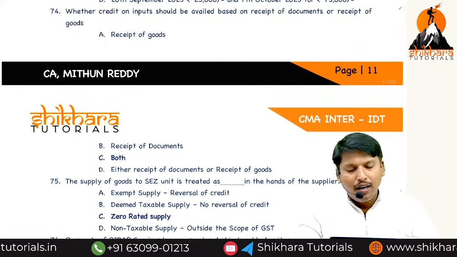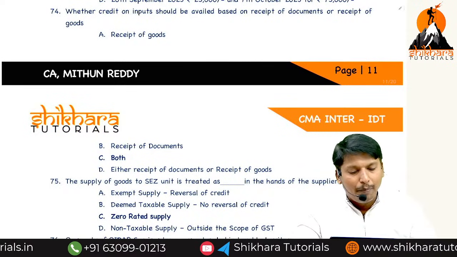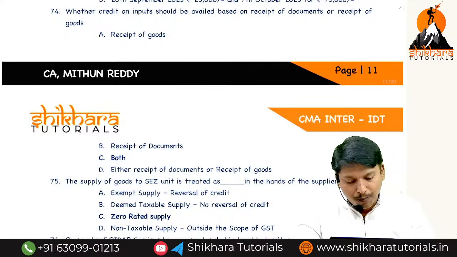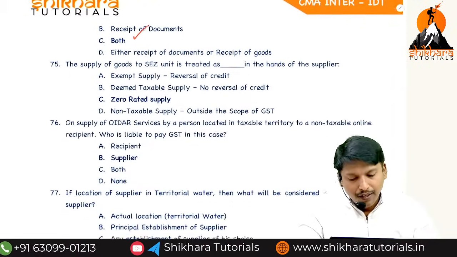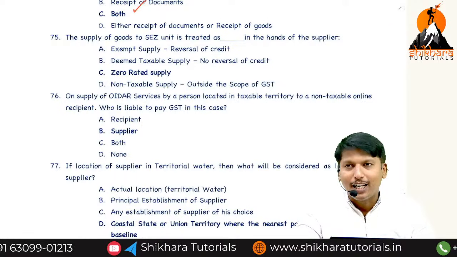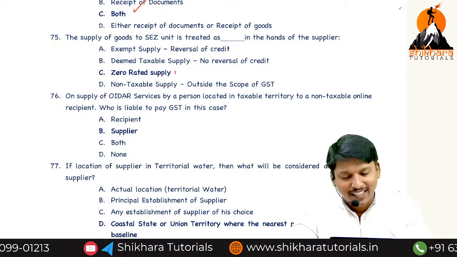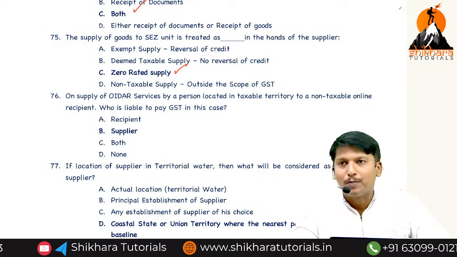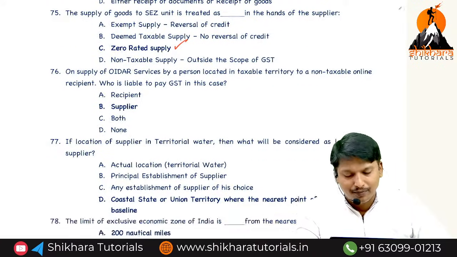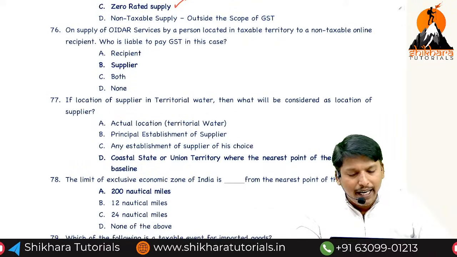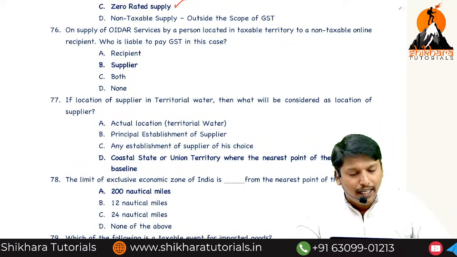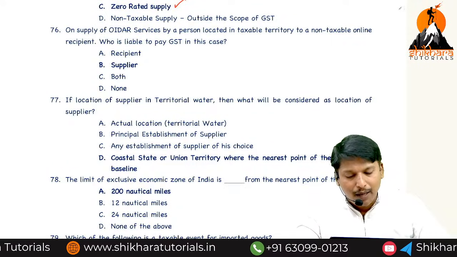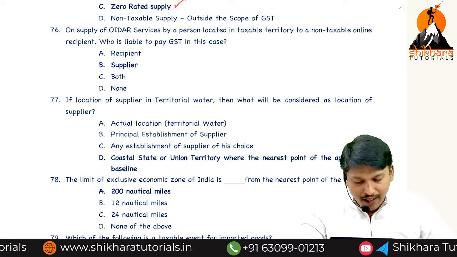Whether credit on input should be availed based on receipt of goods or receipt of documents or receipt of goods, both. The supply of goods to SEZ is considered as exports. Exports are zero rated, sir. DTA from SEZ, DTA to SEZ considered as exports. On supply of OIDAR services by a person located in taxable territory to a non-taxable online recipient, who is liable to pay GST? Supplier only.